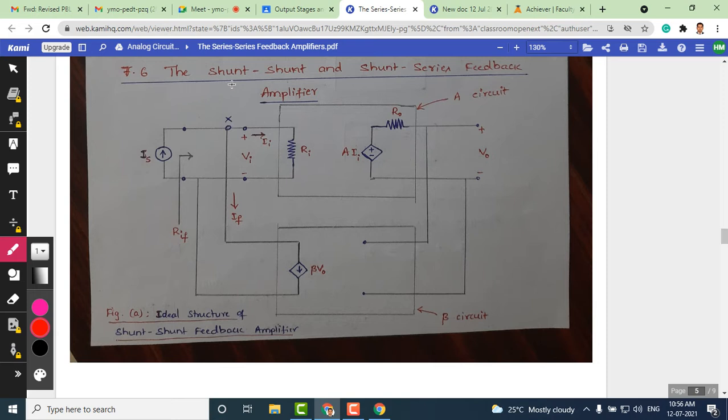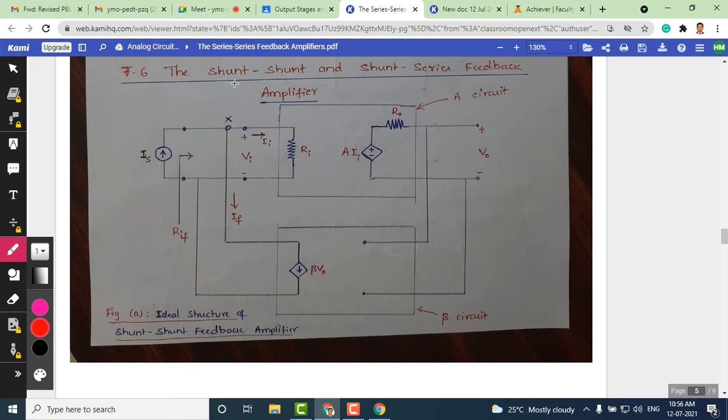In today's class, let's look into the other two types of feedback amplifiers, namely the shunt feedback amplifier, as you are seeing here, and the other one is the shunt series feedback amplifier. These are the two amplifiers which we need to discuss in today's class. These topics are the last part of this chapter. Once we are done with these two topics, we will move on to the output stages and power amplifier chapter, which is also important from an examination point of view.